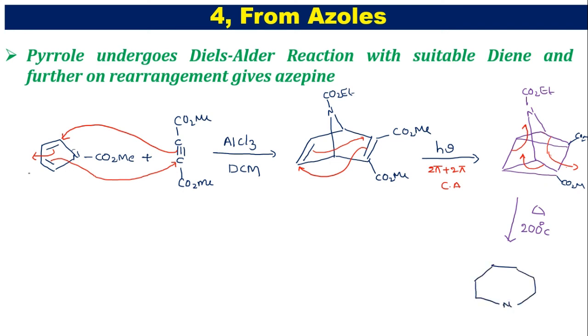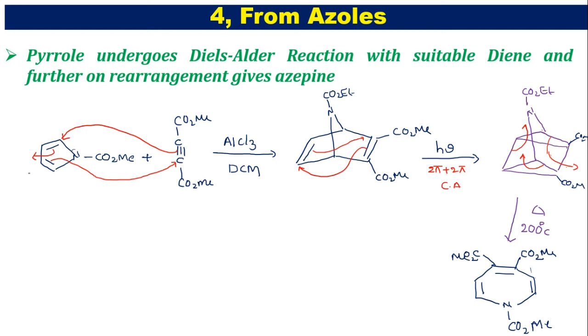Yes, with nitrogen as the heteroatom and nitrogen has a CO2Me substituent, and with the shifting of this bond we are going to get a double bond at the second position of nitrogen. You can see that, and next continuously we can directly write double bonds at this position. And here you can see that after 1 2 3, there are CO2Me substituents. Here also we have the CO2Me substituent. So this is the method which involves synthesis of azepines.